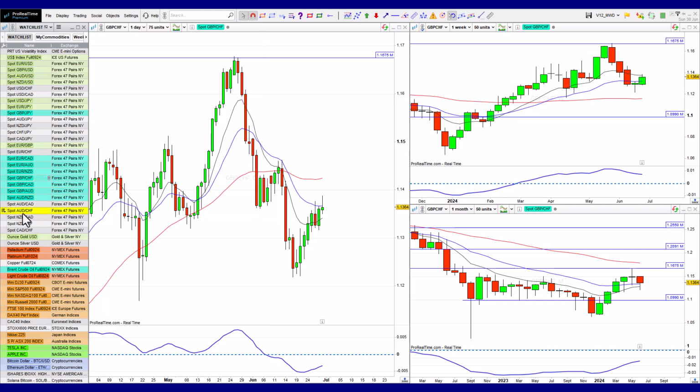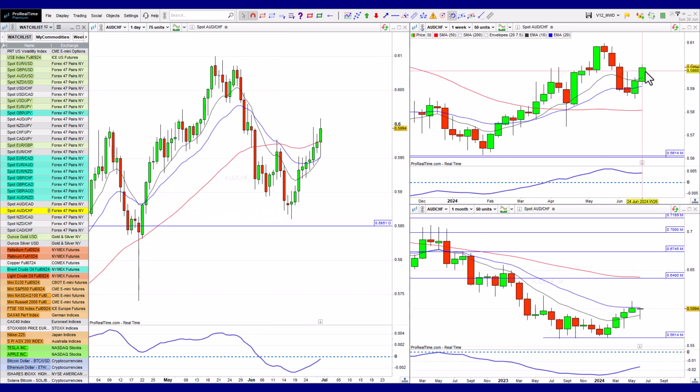We've got Aussie Swissy, which was looking very good. So that's quite nice. Having broken the highs here, so we've got that shift to the upside. Series of higher lows. We've got an uptrend, higher lows, higher highs. We've got the 50, 20, and 10 in a bullish formation. And we've got the MACD trending higher and above zero. So everything here is bullish. Okay, so Aussie Swissy nice and bullish.